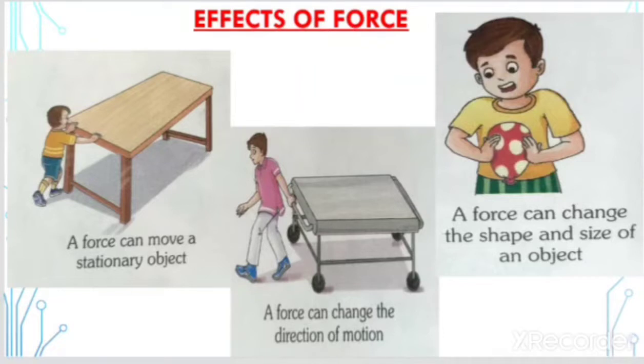It means a force can change the direction of any object. If an object is moving to the left side and we apply force on it, it can change direction to the right side. So a force can change the direction also.